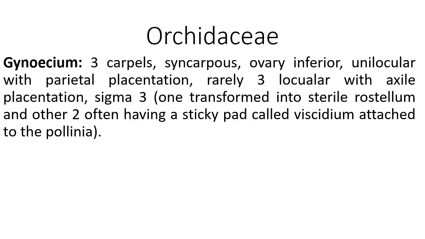Gynoecium is made up of 3 carpels. It is syncarpous. Ovary is often inferior, unilocular with parietal placentation, rarely trilocular with axial placentation. Stigma are 3 in number, one transformed into sterile rostellum and other two often having a sticky pad that is called as a viscidum, which is attached to the pollinia. So these, rostellum and viscidum, are two important characteristic features associated with gynoecium of Orchidaceae.